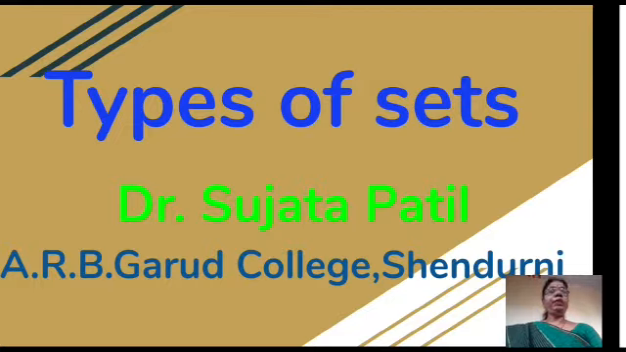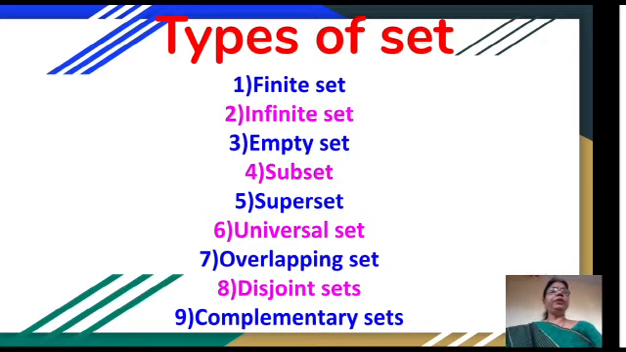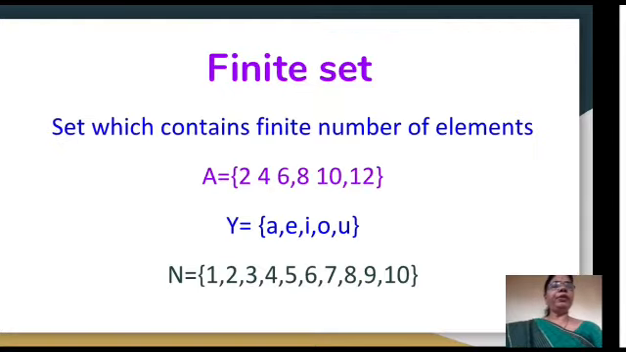Today we are going to learn about the types of sets. Before that we learned about the definition, meaning of sets as well as notation of sets. Now it's time to learn about the types of sets. Friends, there are different types of sets. For example, finite set, infinite set, empty set, subset, superset, universal set, overlapping set, disjoint set, complementary set. Now we study the description of each set.